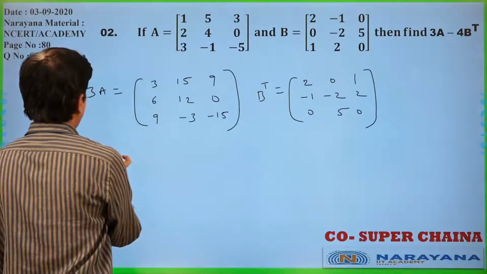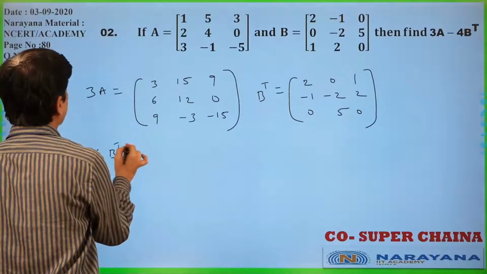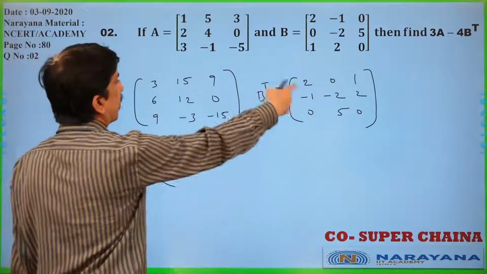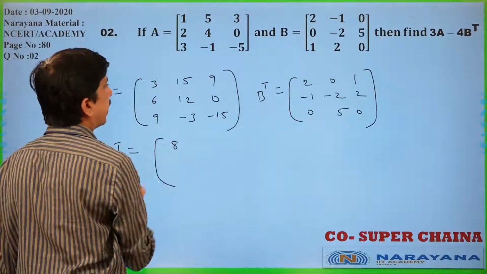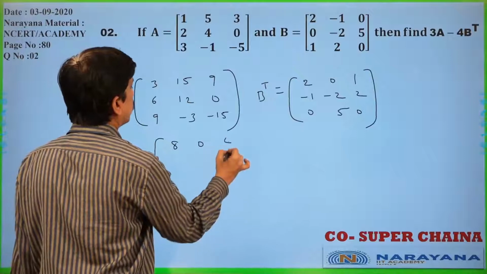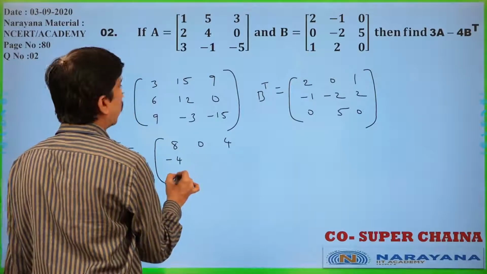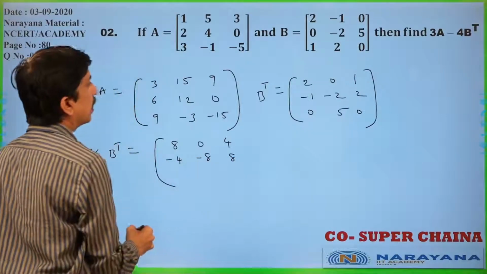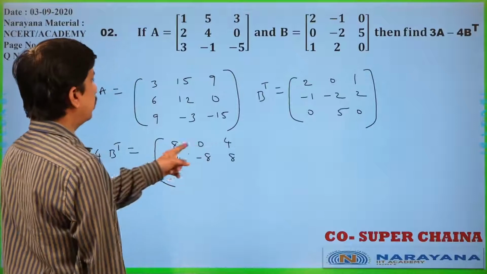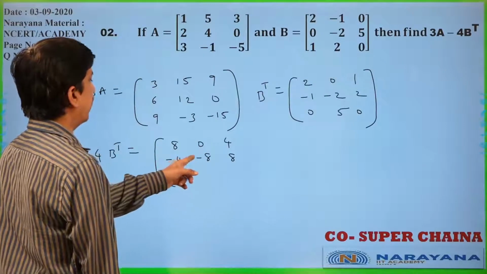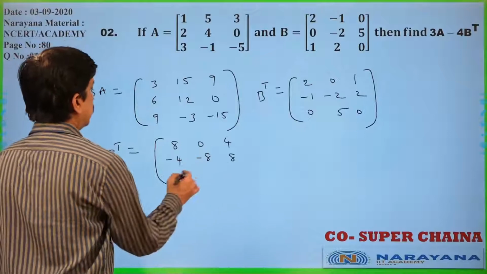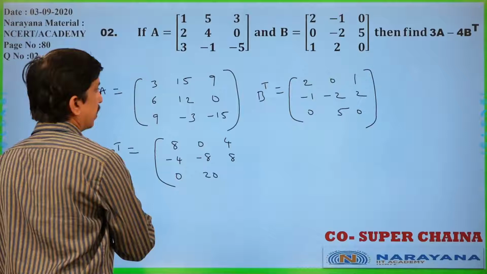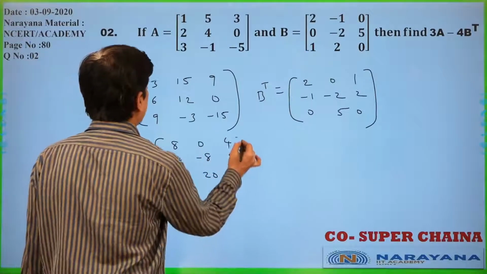Now, I will write 4B transpose also. 4B transpose means 4 times of B transpose. 4 twos are 8, this is 0, this is 4. Minus 4, minus 8, plus 8 only. Is it clear or not? 8, 0, 4, minus 4, minus 8, 8 only. This is 0, 0, 20. Is it clear?